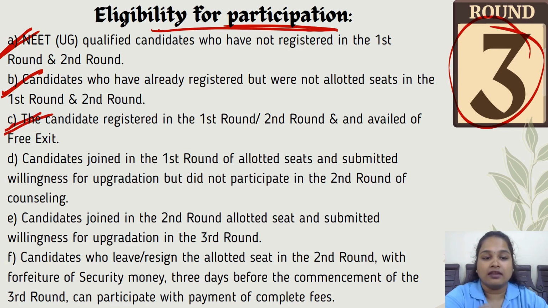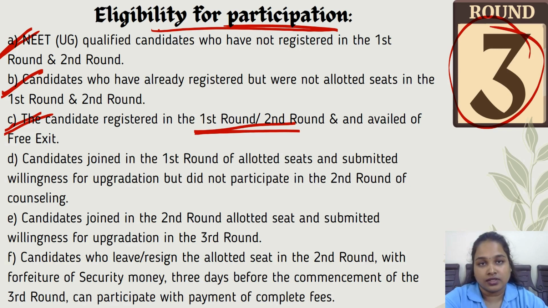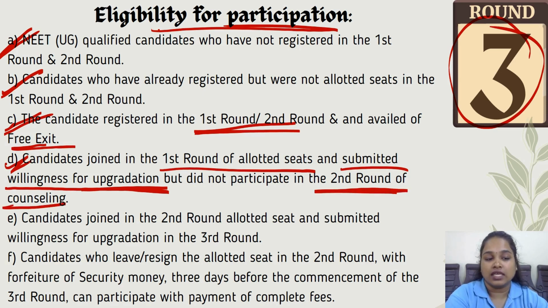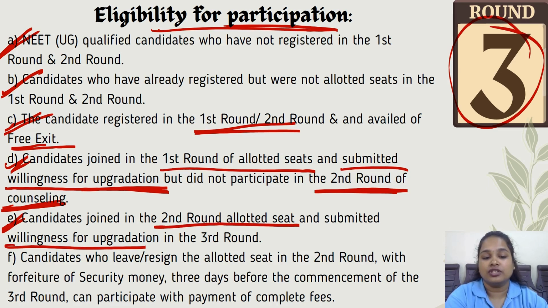And the third point is candidates registered in the first round and second round who availed of free exit. You were allotted a seat in round 1 or round 2, but you were not interested in joining those colleges and you availed free exit, so you will be eligible to participate in round 3. And the fourth point is candidates who joined the seat allotted in the first round and submitted willingness for upgradation but did not participate in the second round of the counselling. And the fifth point is candidates who joined the second round seat and submitted willingness for upgradation in round 3.